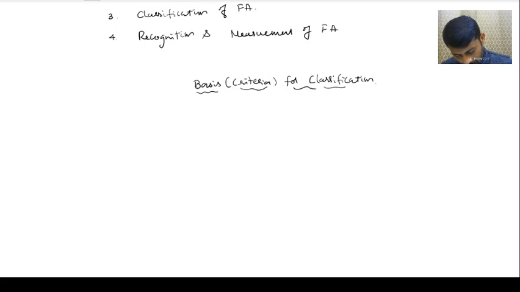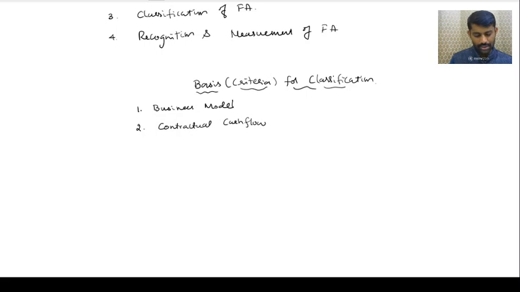The first criteria is business model. The second criteria is the contractual cash flow test.